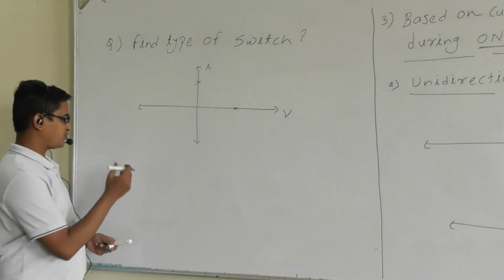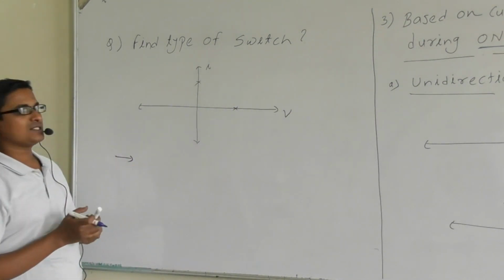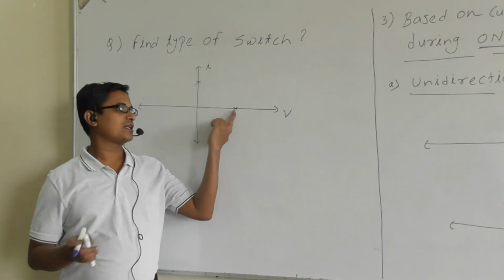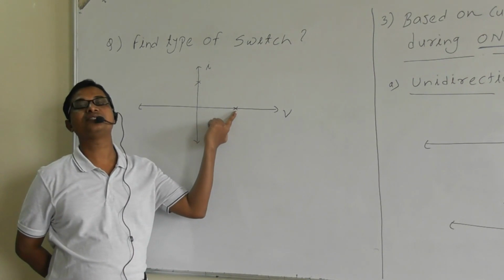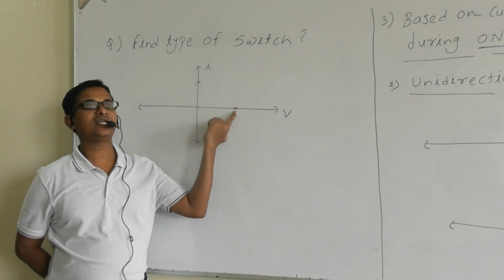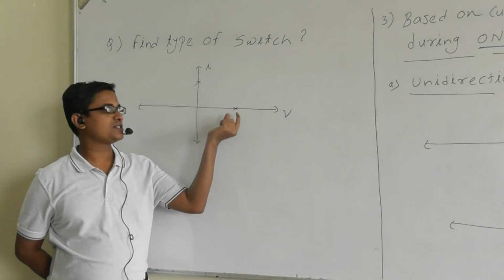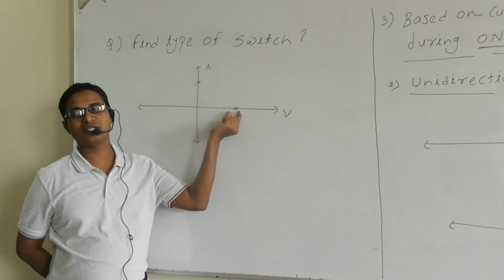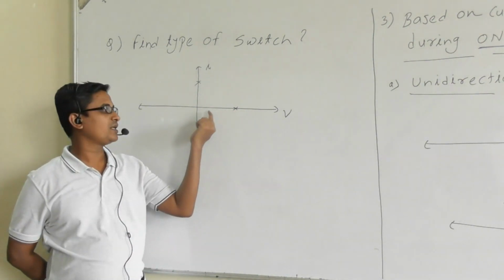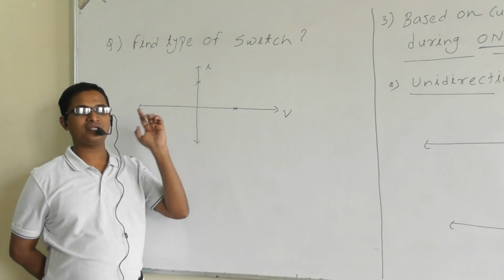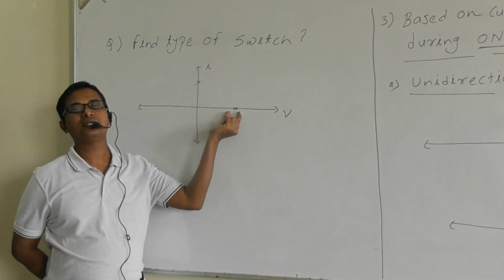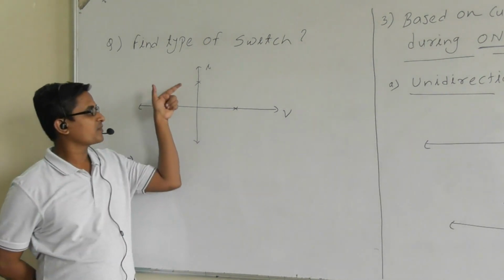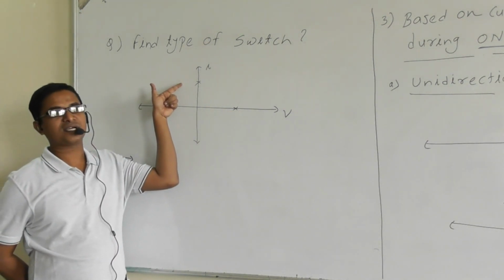Corresponding to this point, the current is 0. Current 0 means the switch is in the off state, and the voltage is positive, which means the switch is blocking the positive voltage during the off state. But during the off state, is the switch blocking the negative voltage? No. So is it unipolar or bipolar? It is unipolar. Similarly, corresponding to this point, what is the current?